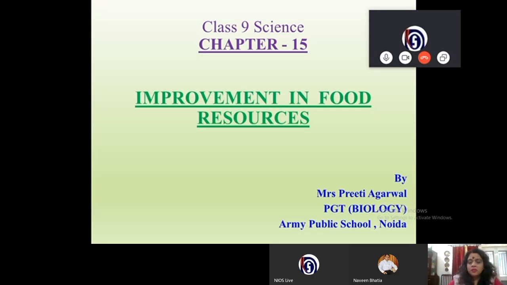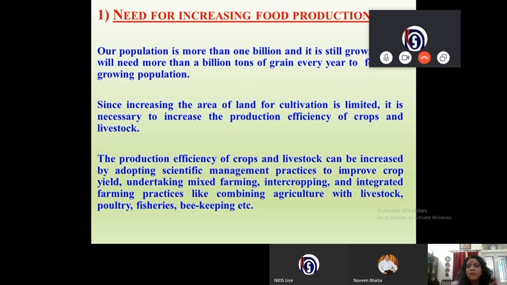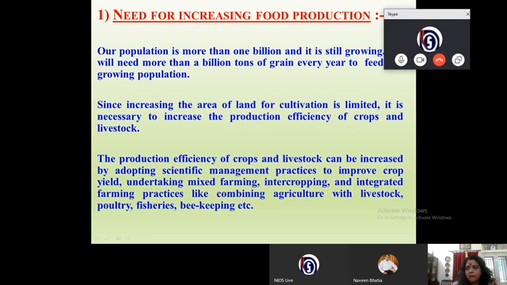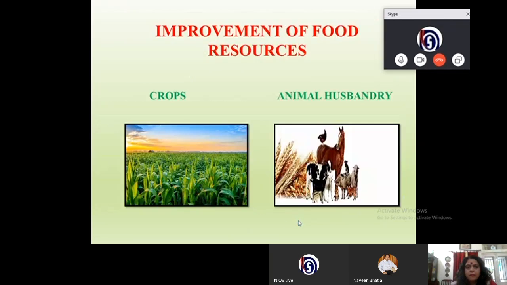So today we are going to start with the improvement in food resources, chapter 15 from class 9 science. We've already discussed the need for increasing food production. Okay, we get our food from crops and animal husbandry.